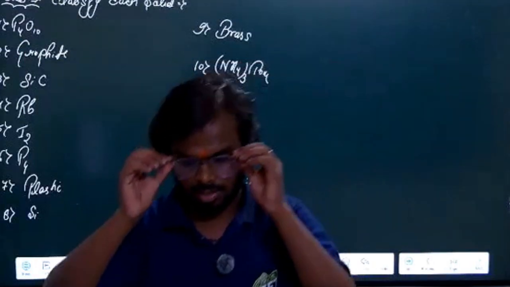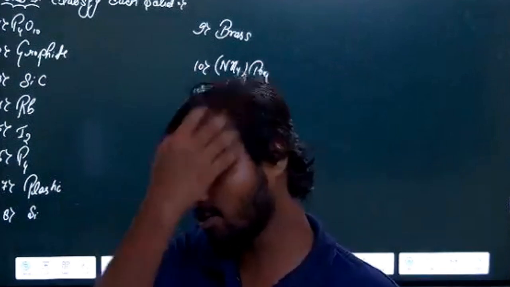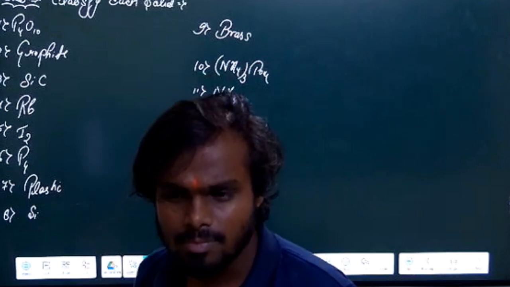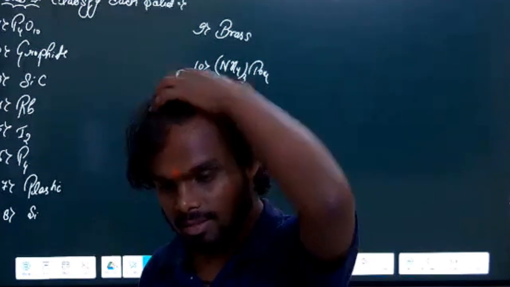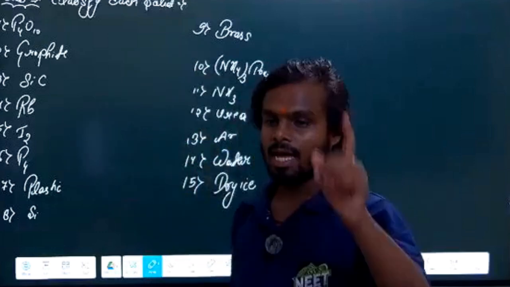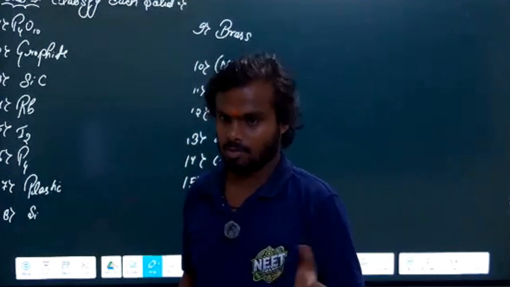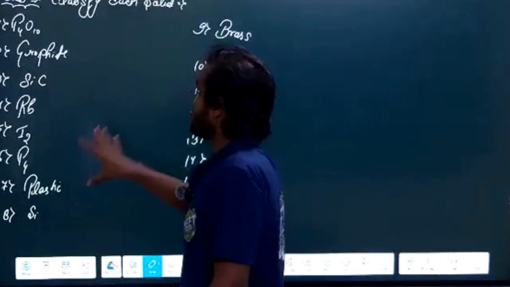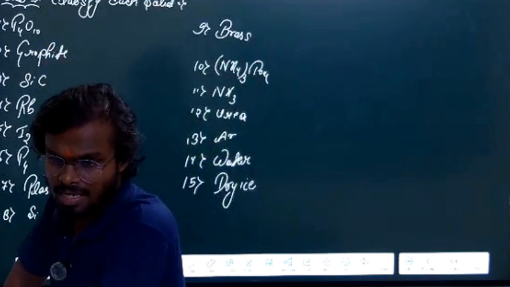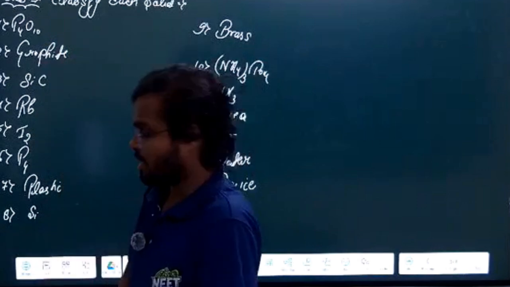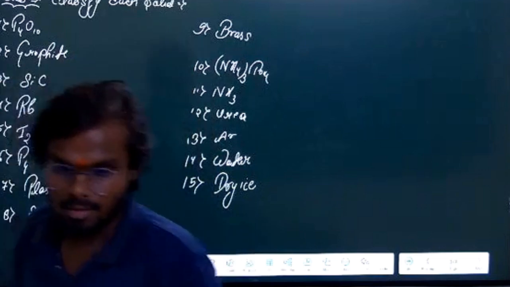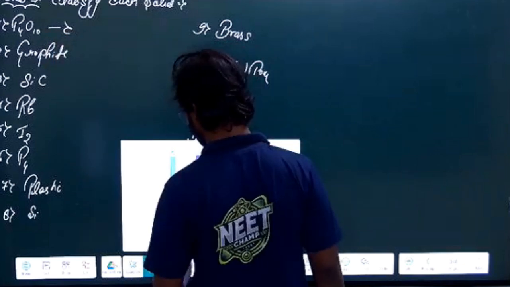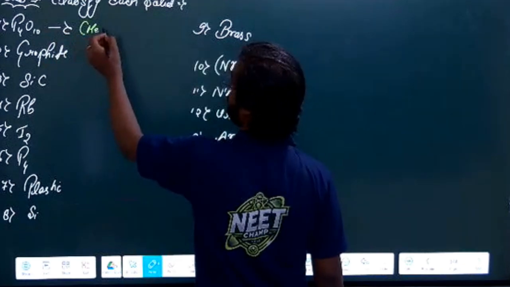So if you use this concept, just come to this question. P4O10 is what? Is it an ion? First tell me, is P4O10 an ion? Obviously not. There are no positive charges there. It is not an ion. Is it a metal? No, it is not a metal. Molecule. Yeah, it is a molecule. So what type of solid will it be? It is a molecular solid. Yes, it is a molecular solid. Very good.